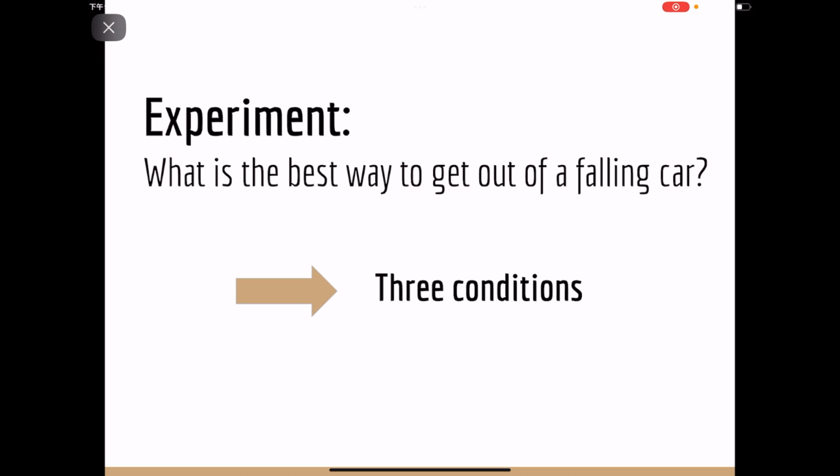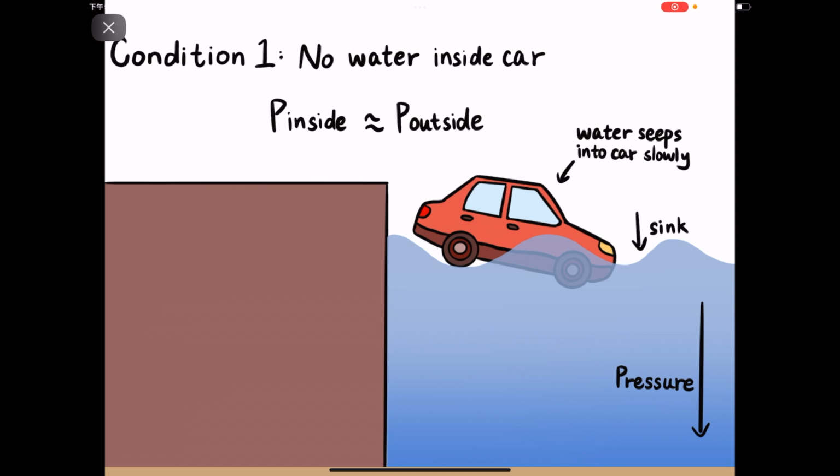Thus, people in the car need to take self-rescue measures as soon as possible. Let's build a model to talk about it. The problem can be divided into 3 different conditions. Here's a figure to explain the problem. In the first few seconds after falling into the water, no water enters the car. In this condition, the pressure outside the car is equal to the inside pressure, and people inside can easily open the car door. But this process is so short that many people have no time to react and lose the chance to save themselves at the start.